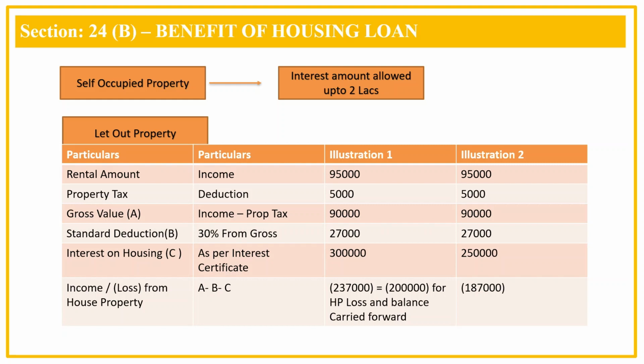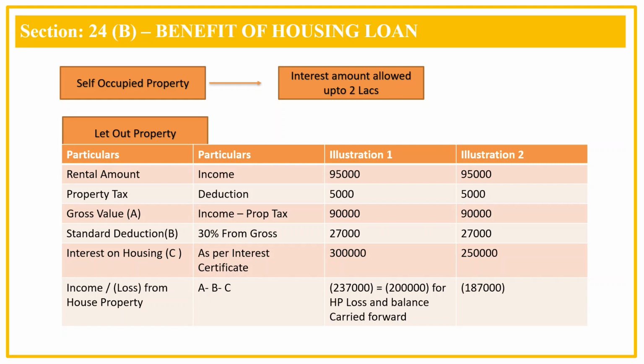Again, we can claim interest on housing loan. For example, we have taken 3 lakh in illustration 1. So from 90,000, 27,000 and 3 lakh can be reduced and the income or loss from house property has arrived as 2,37,000. But as per Income Tax Act, only the maximum of 2 lakh can be claimed as loss of house property and the balance can be carried forward through 8 years from the current financial year.